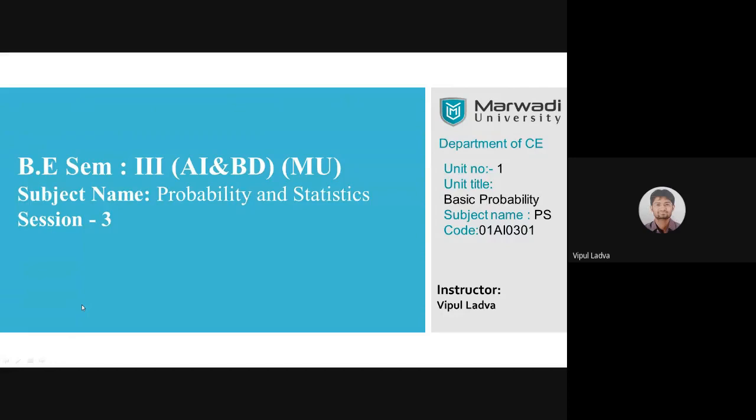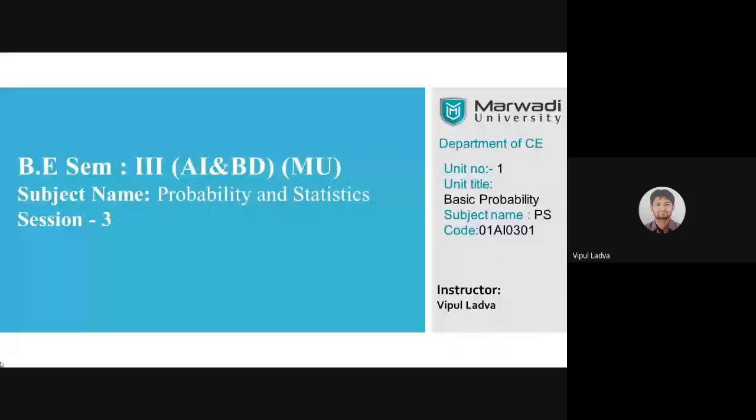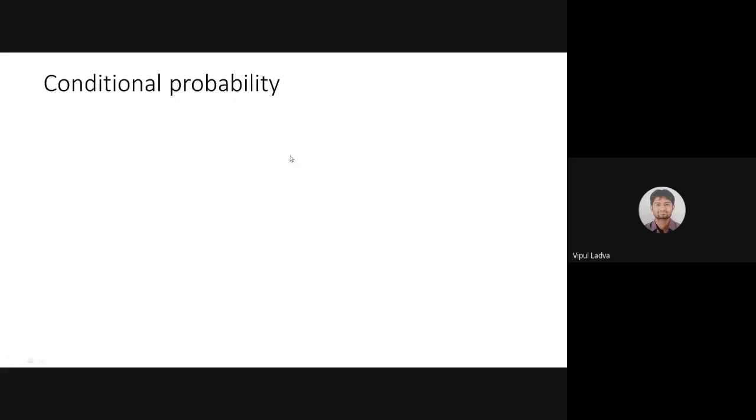You had also learned conditional probability in your 12th. Today's topic is conditional probability, a topic you had also gone through in your 12th, where we are finding the probability of occurrence of an event under some condition. And in that condition, we will have one other event.